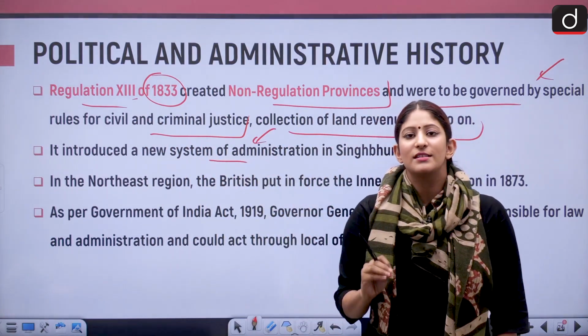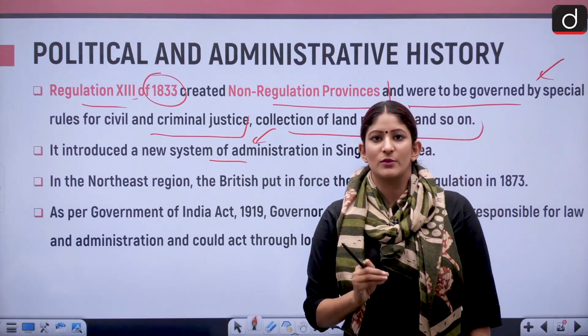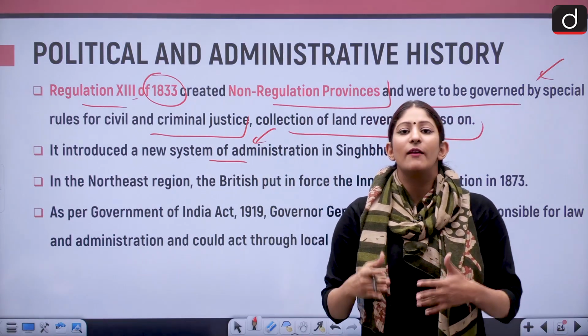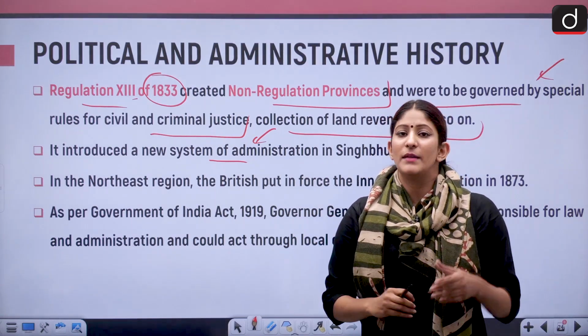Like, of course, right now we also have, based on these small steps only, a larger picture of them in our constitution, that we have autonomous hill councils for scheduled tribes in many states.